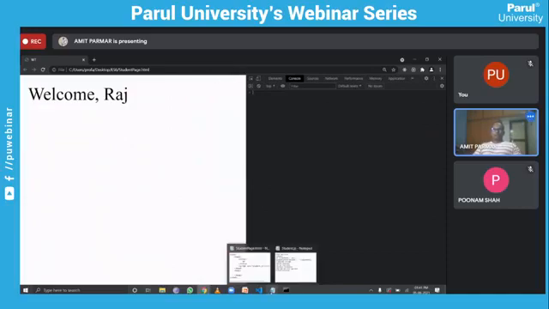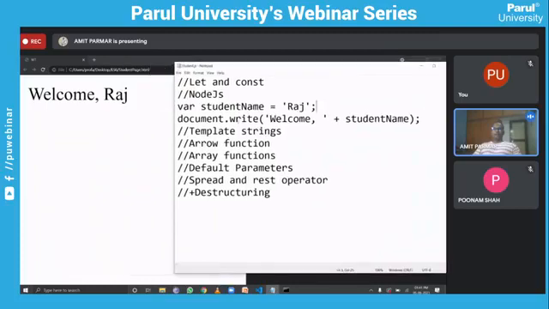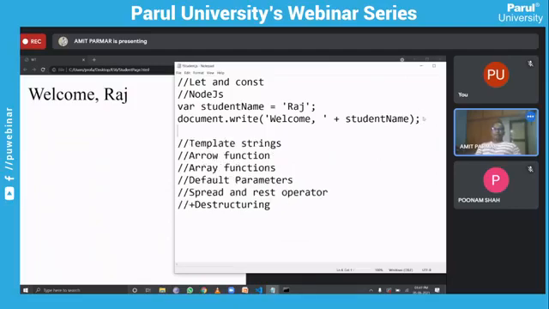Now come to the actual code that I wanted to discuss with you. When I have written this program using document.write, you can display this. Now we were talking about these two terms, which I wanted to discuss as new features of ES6 basically. So let and const, I can declare a variable with them.